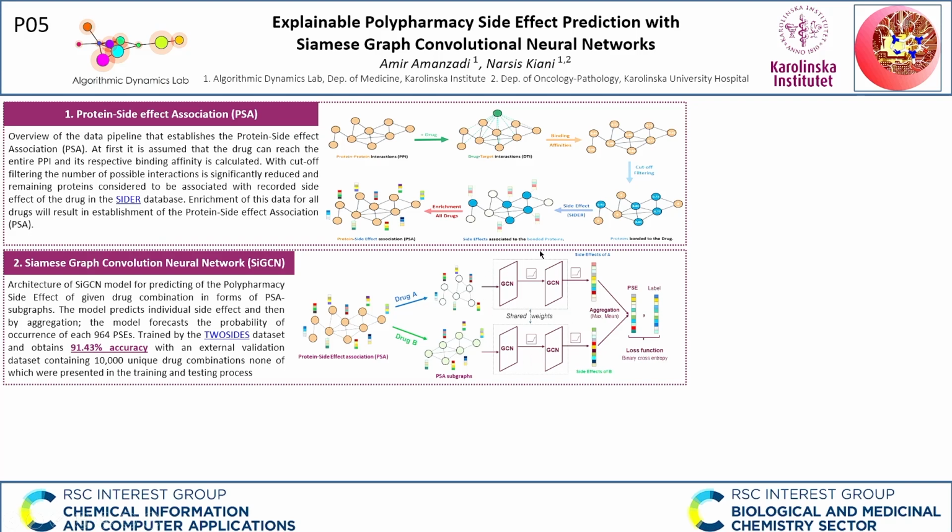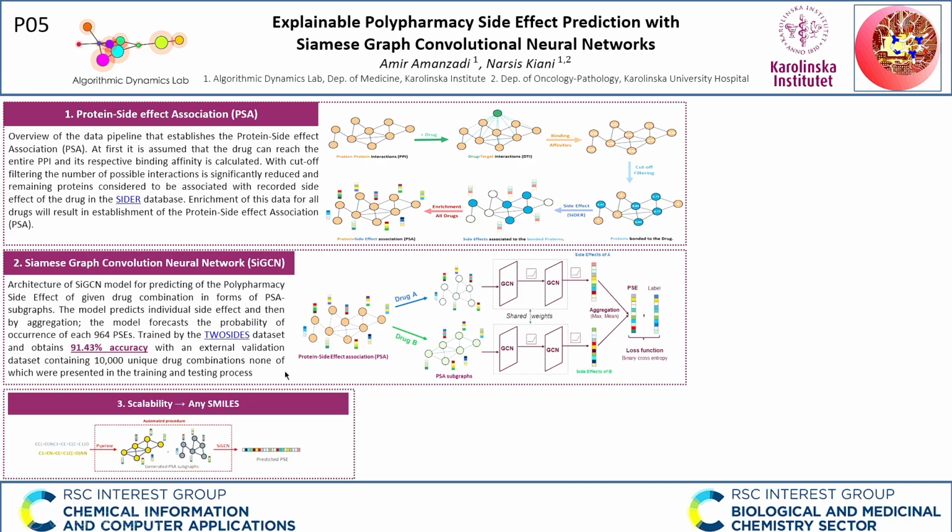The Siamese graph convolutional neural networks will predict the individual side effect, and then by mean aggregation, the model predicts the probability of occurrence of each of 964 adverse side effects. The model was trained using the TWOSIDES dataset and obtains 91.43% accuracy with an external dataset containing 10,000 unique drug combinations. The pipeline is scalable and fully automated.